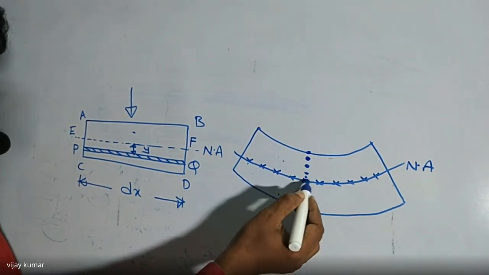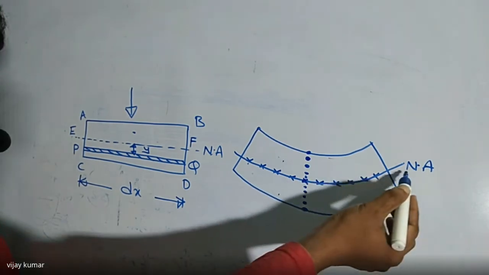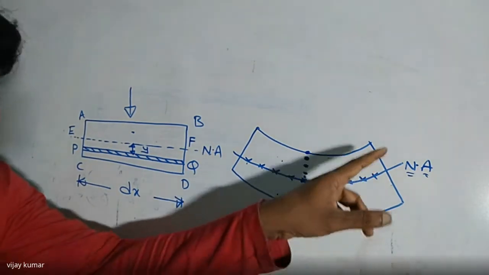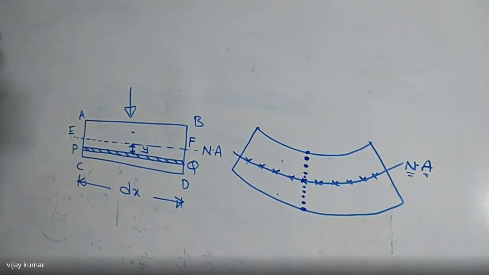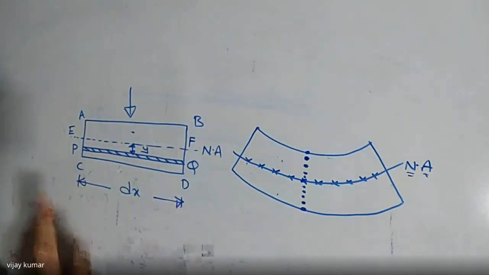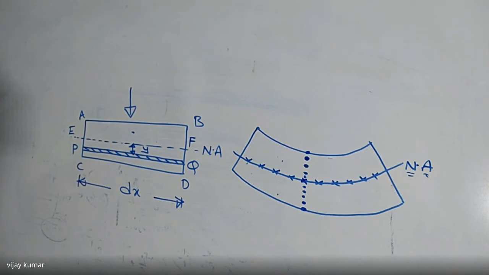At that point there is no tension and no compression, so this axis is always named the neutral axis. What is the neutral axis? If you join all the neutral points, we get a line. That line is named the neutral axis. Is it right or not? At that point there is no bending stress, no tensile stress, and no compressive stress. All of you clear about that point? I think you understand that very clearly.